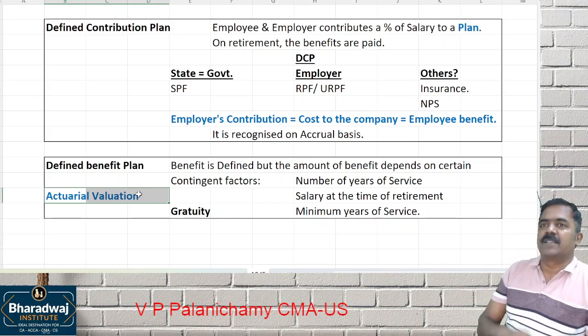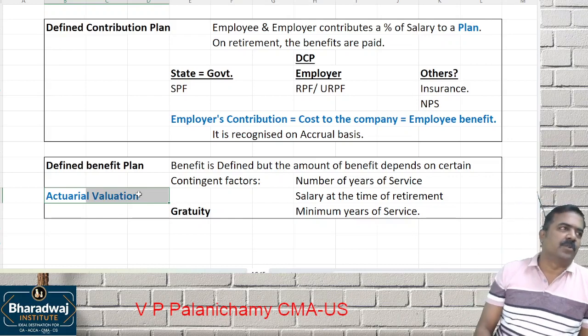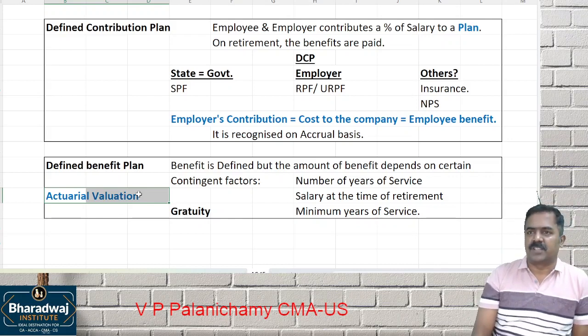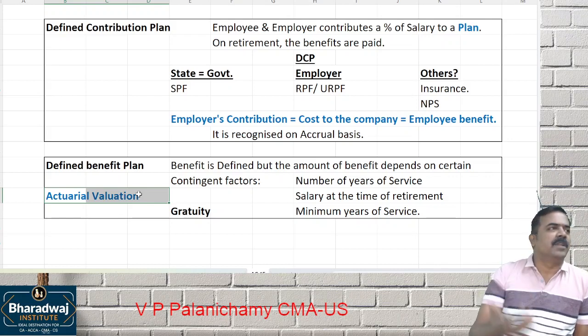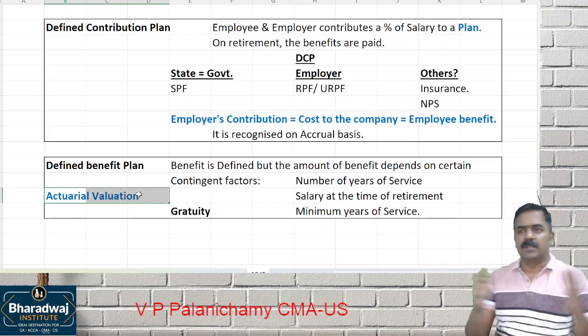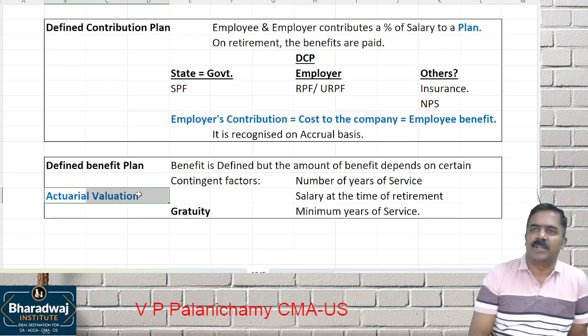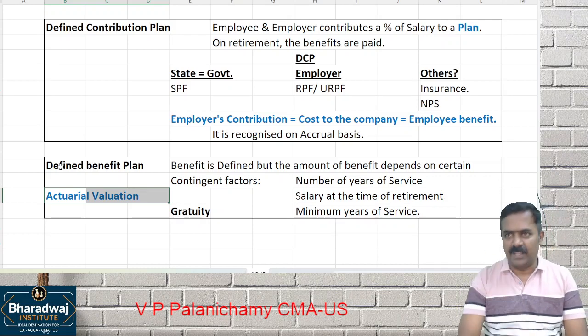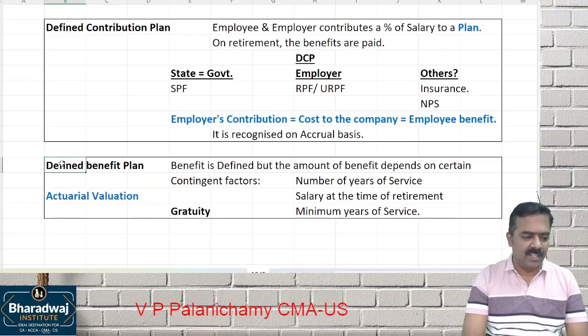So who prepares this table? The actuary is a person who will prepare the table and give it to what? The life insurance company. Based on that, the premiums are determined. So that is a big science, actuarial science. That's a big course. But coming to our accounting part of it, examination part of it,